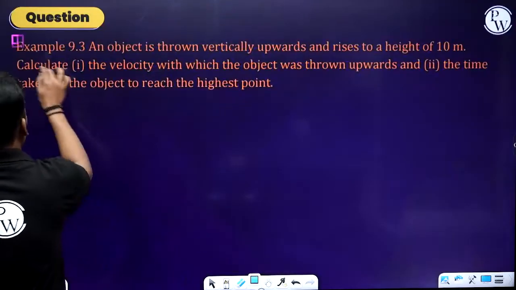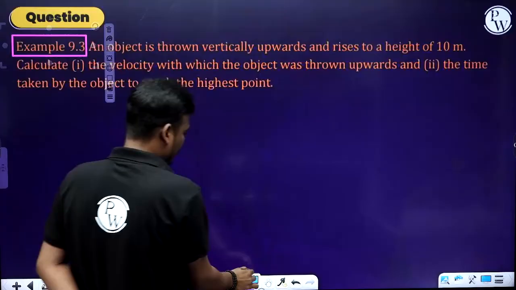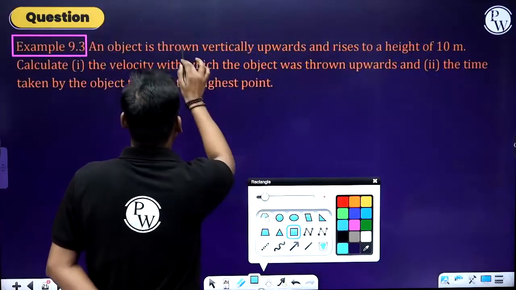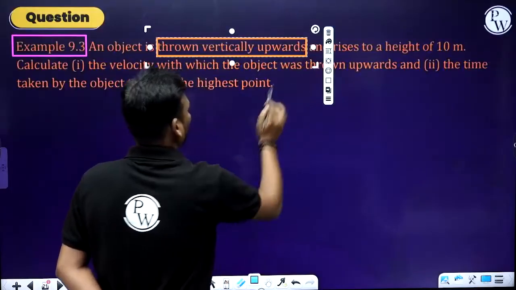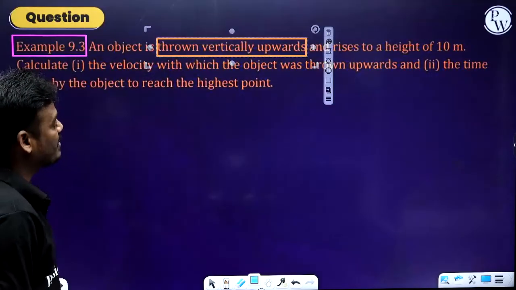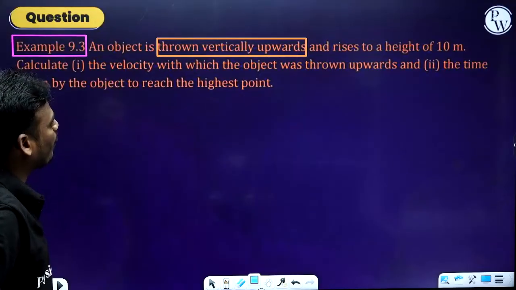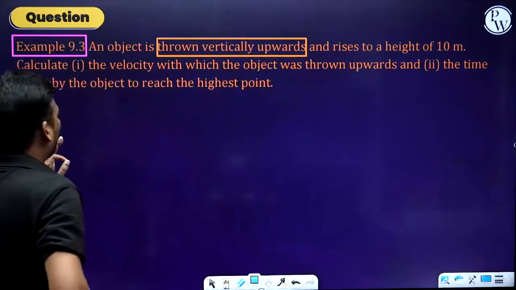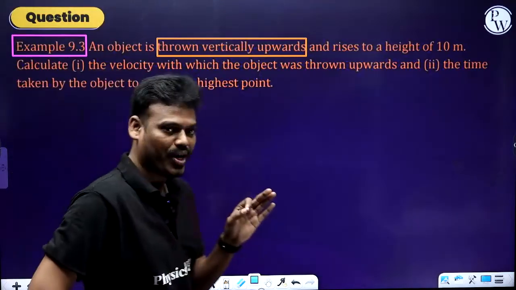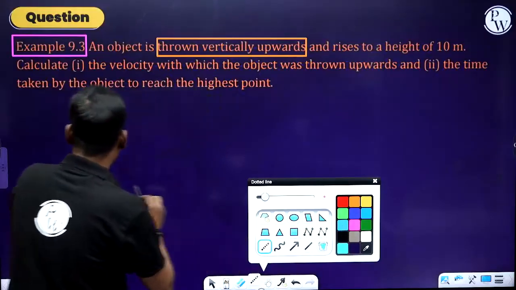Next question. An object is thrown vertically up and rises to a height of 10 meter. Calculate the velocity with which the object was thrown upward and the time taken by the object to reach the highest point. Okay, so let's try to understand the given question with a diagram.